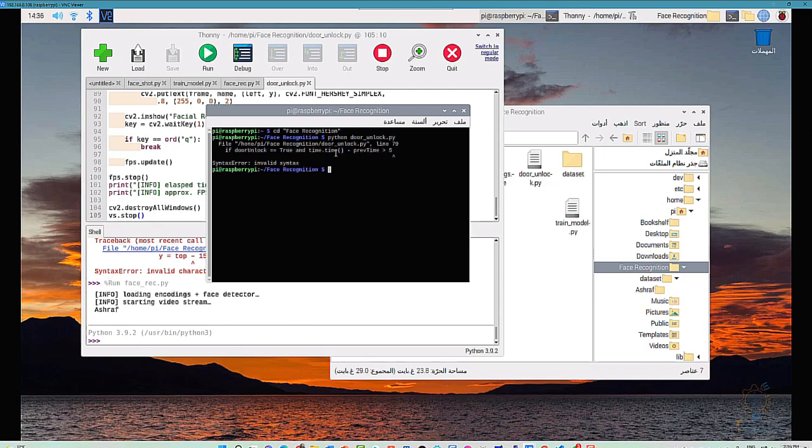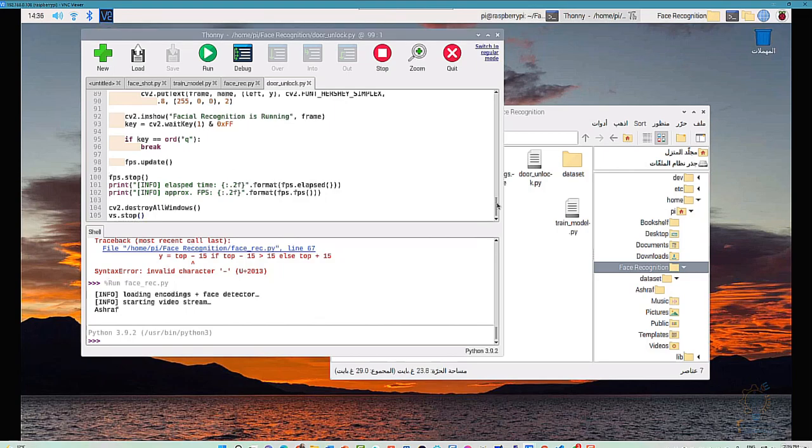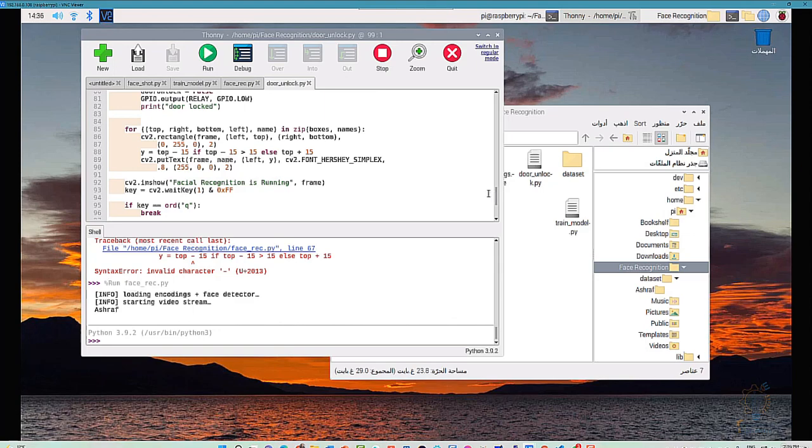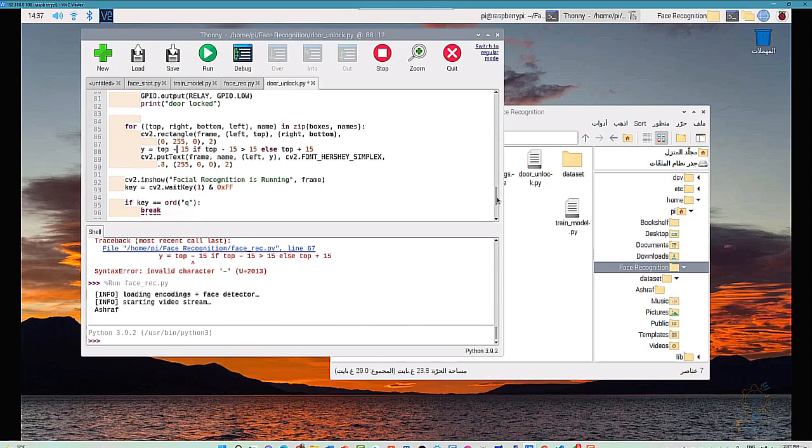Now here we have an error, which is basically invalid syntax on this line. If door unlock equals true and time. Okay, let's go back. Let's check this line. Okay, we have to change the signs here. It's again a copy and paste issue with the encoding.